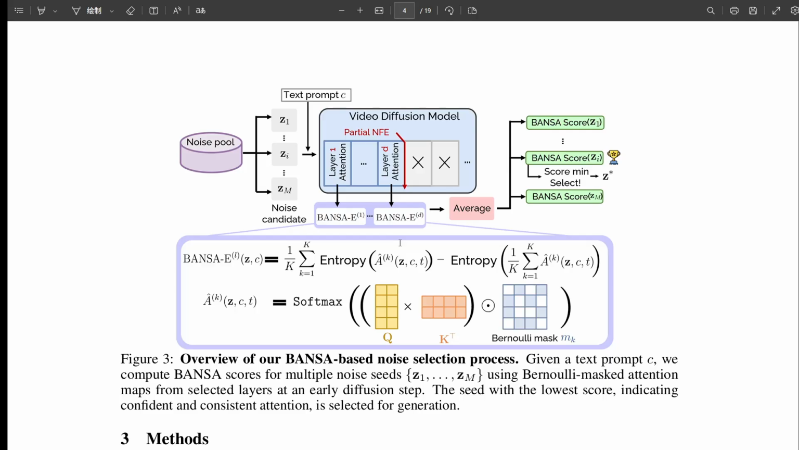But calculating this for multiple seeds, needing multiple attention samples per seed, didn't we just say previous methods were too slow? How did they make this practical? Ah, yes, the efficiency challenge. This is the other really clever part of the paper. They came up with 2 main innovations to compute BANSA quickly enough for inference time. Okay, let's hear the tricks.